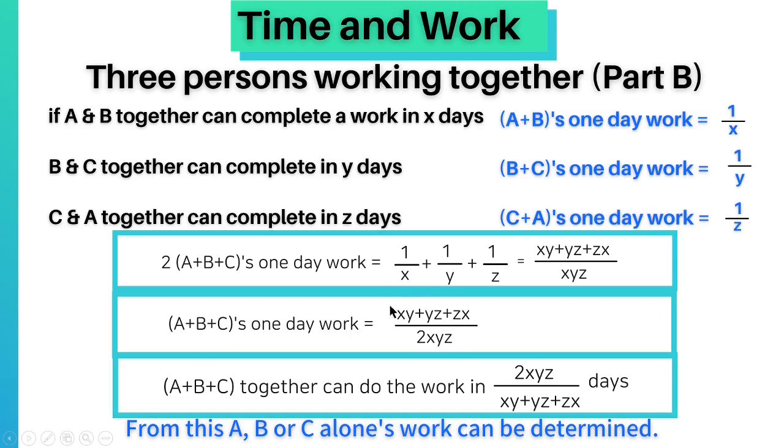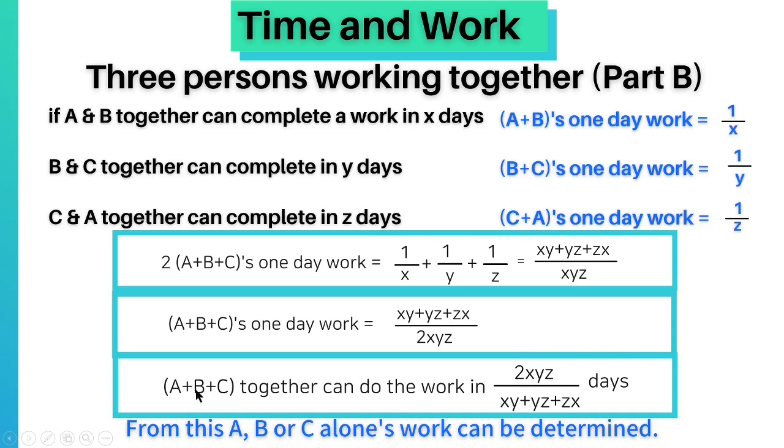And the reciprocal of this is the number of days in which A plus B plus C together can complete the work. Thus, A plus B plus C together can do the work in 2XYZ upon XY plus YZ plus ZX days. And if we know the number of days in which these 3 together can complete the work, then from this we can find A, B or C alone's work, and we can do it like this.